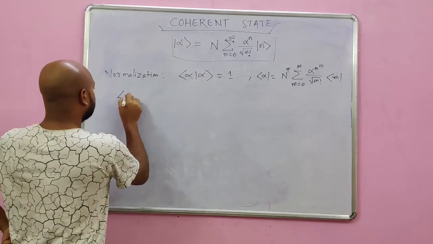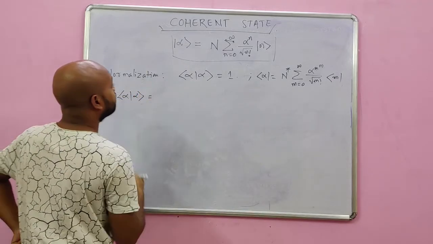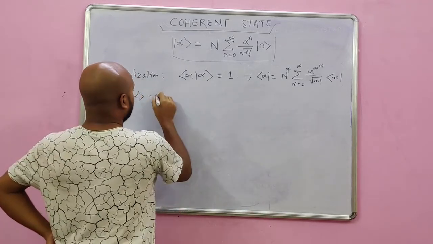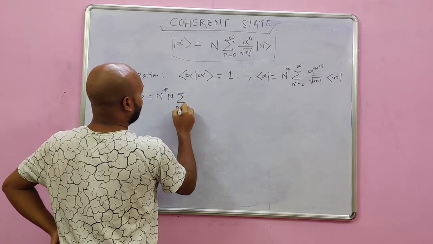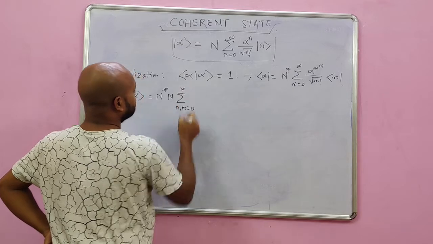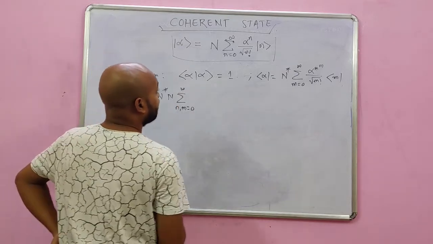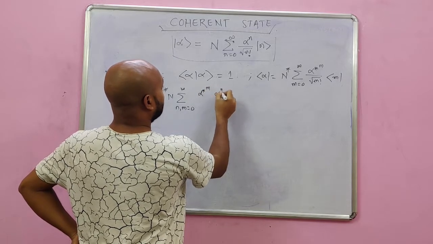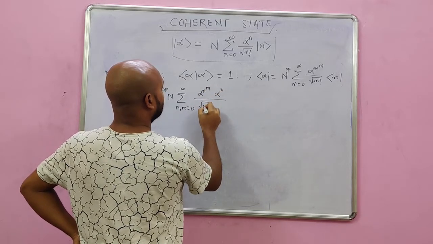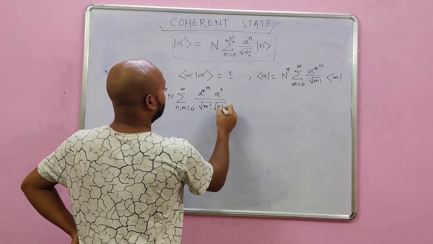Alright. This then becomes equal to N star and N come outside. Then I have 2 indices which run from 0 to infinity, and then I have alpha star power m, then alpha power n, then square root of m factorial, then square root of n factorial.